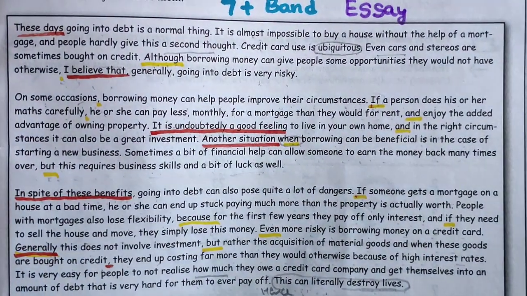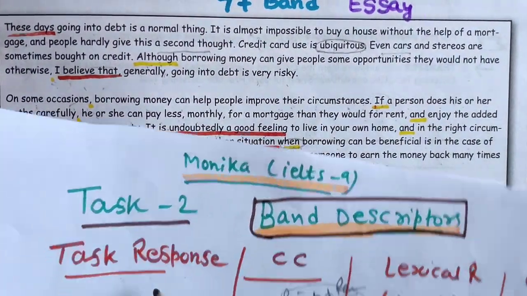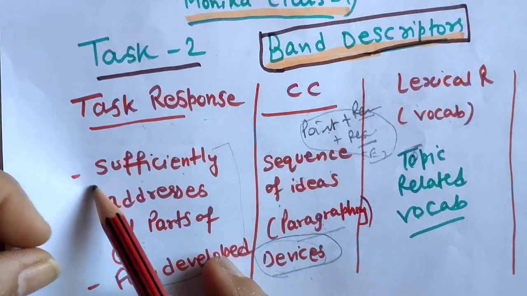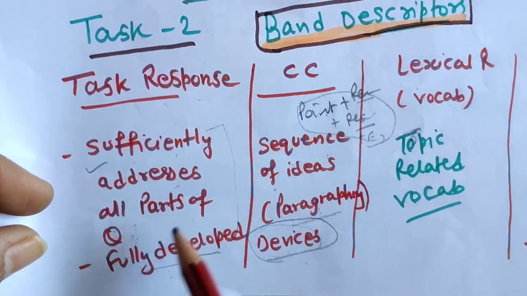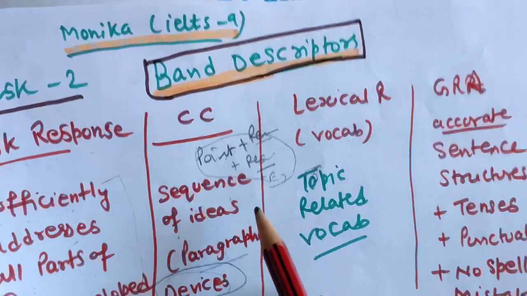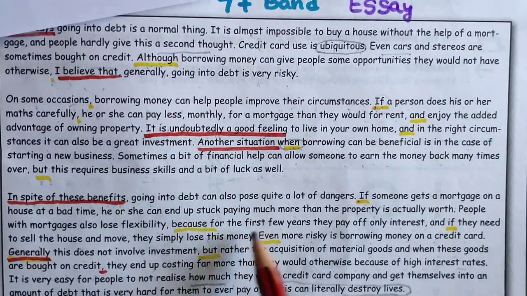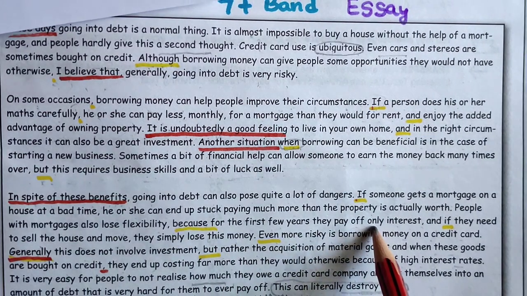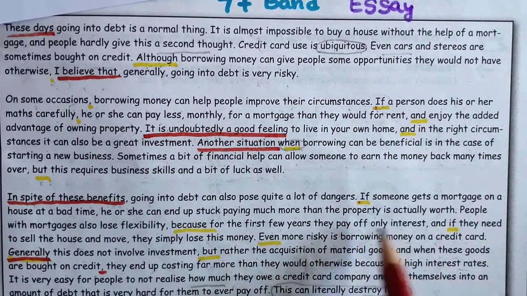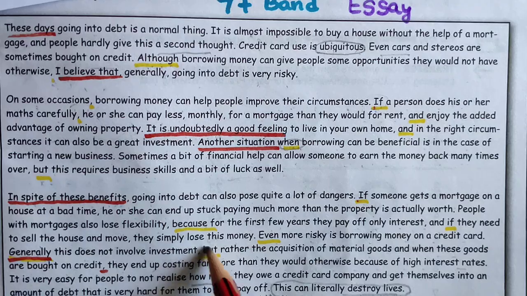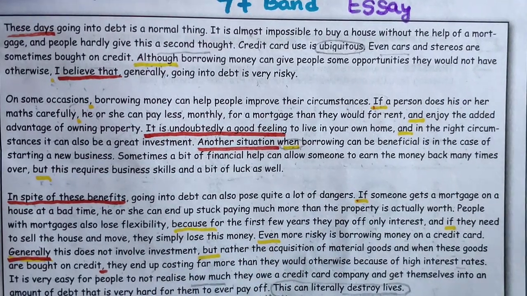So all the things he had completed, everything he had explained: the task response sufficiently addresses all parts of the question, and fully develops the ideas and sequence of ideas. So how a person can take a loan and initially pay off interest, and then they lose money, everything he has explained in a story manner.